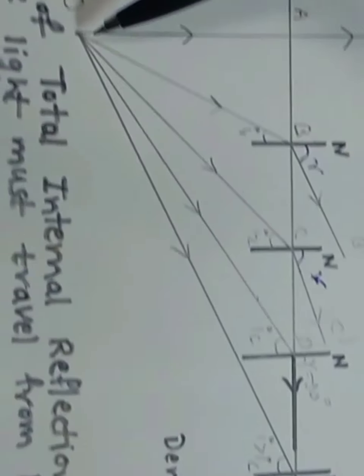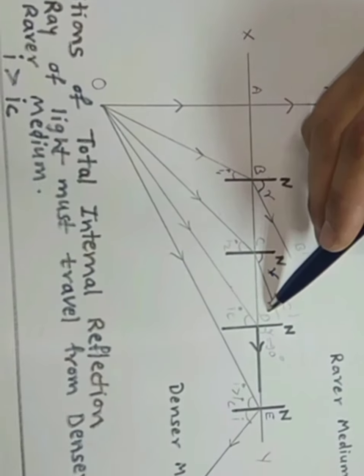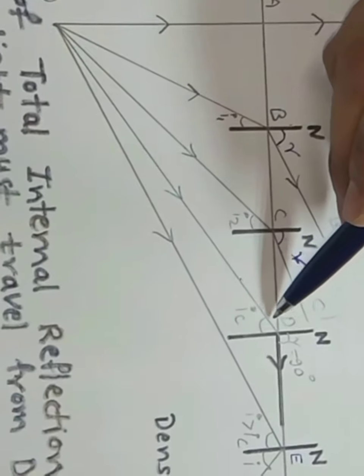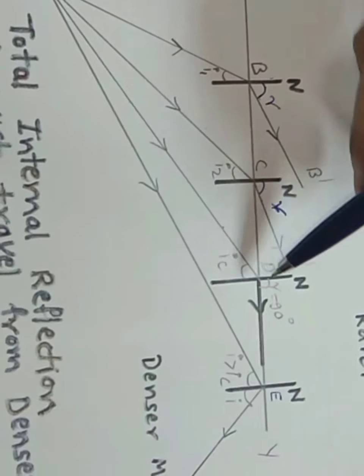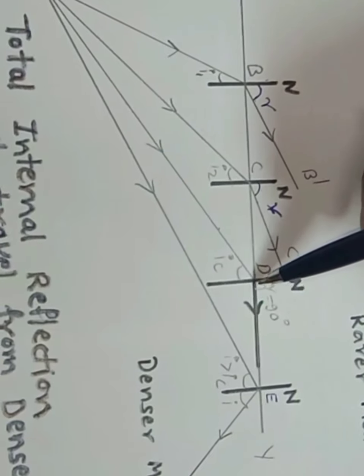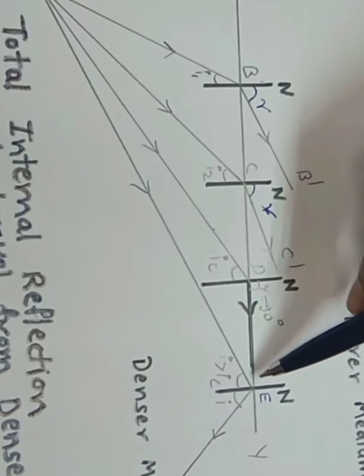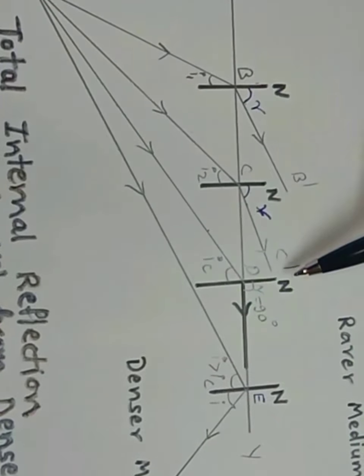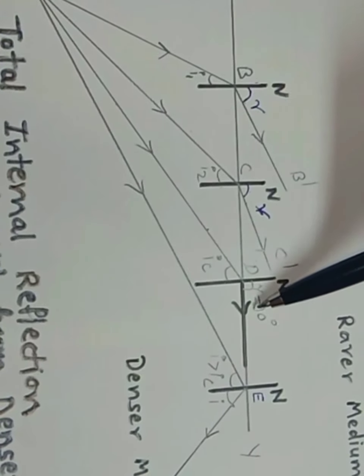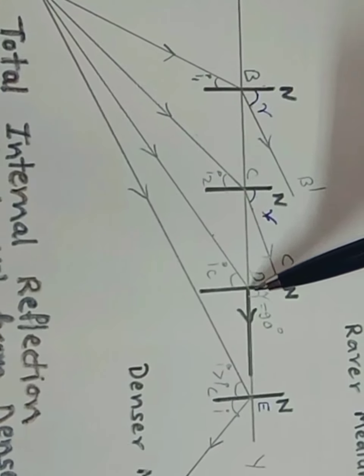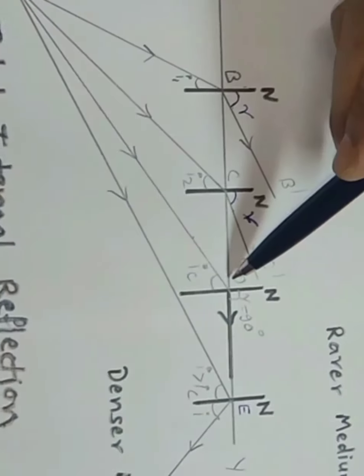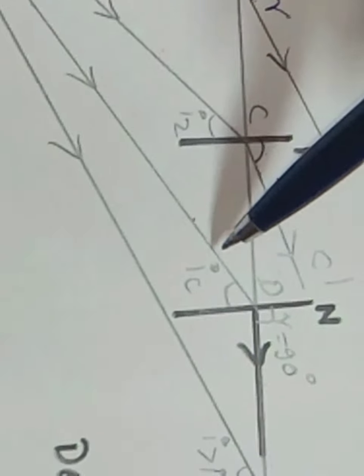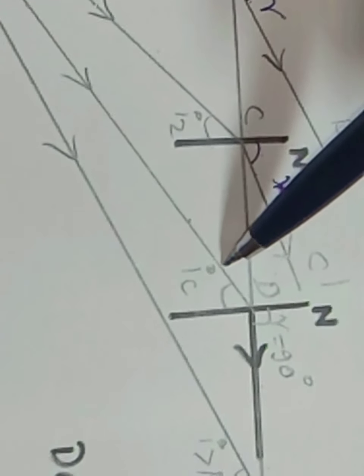Now let us consider another ray, OD, which is incident at some angle. For this ray, the refracted ray travels along the boundary. Here you can observe that the angle of refraction becomes 90 degrees, that is the angle R here, and this particular angle of incidence is called the critical angle, denoted by IC.